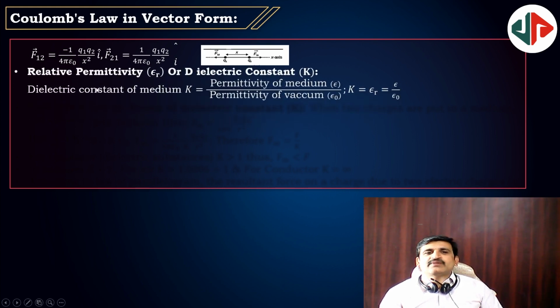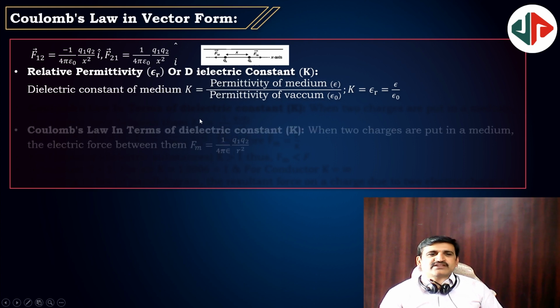Relative permittivity is nothing but the dielectric constant. Relative permittivity is the permittivity of the medium by the permittivity of free space, also known as the dielectric constant. So K is equal to epsilon R, equal to epsilon by epsilon naught.